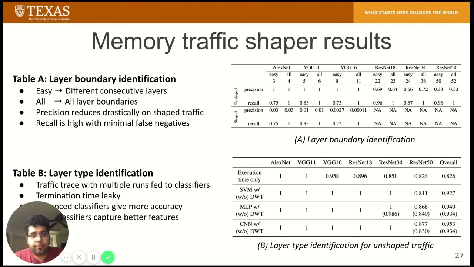Though execution time only classifiers identify all the different types of layers in AlexNet and VGG11, we trained more sophisticated classifiers like SVM, MLP, and CNN based ones with discrete wavelet transform, which give much higher layer type detection accuracy for the unshaped memory channel. The shaped memory bus doesn't reveal any of the layer types because the layer boundary detection is incorrect.